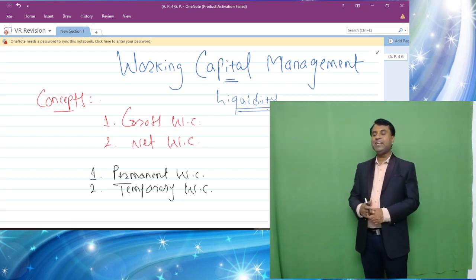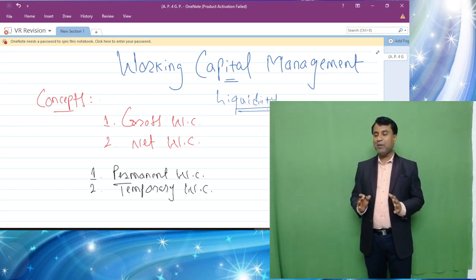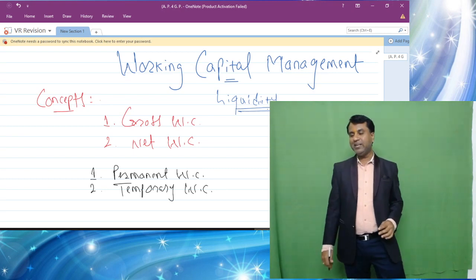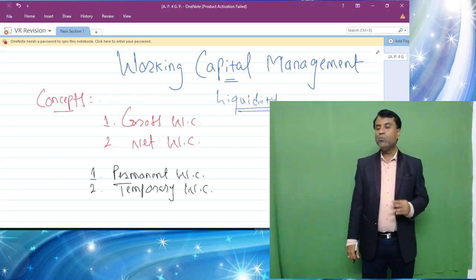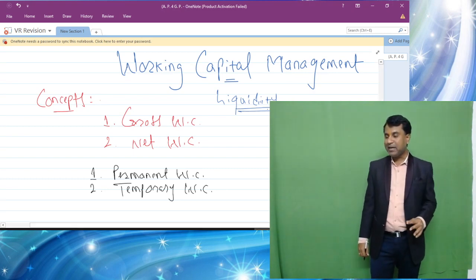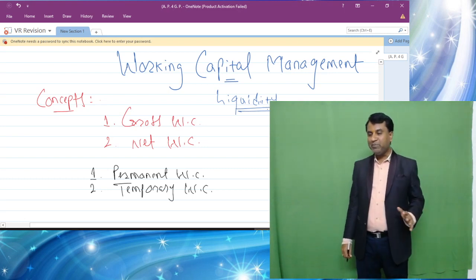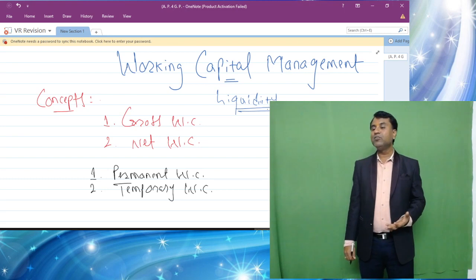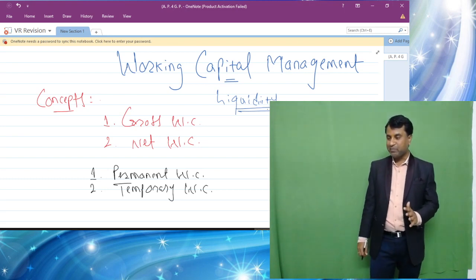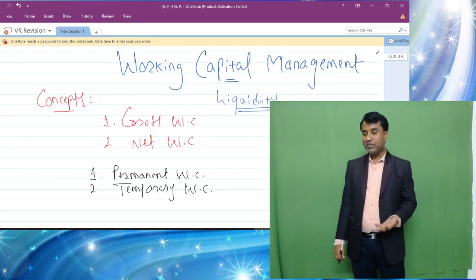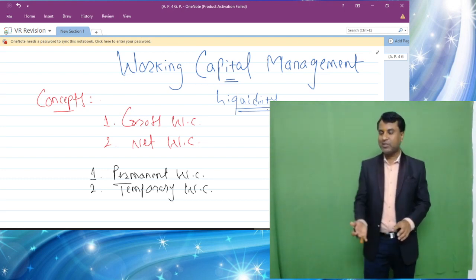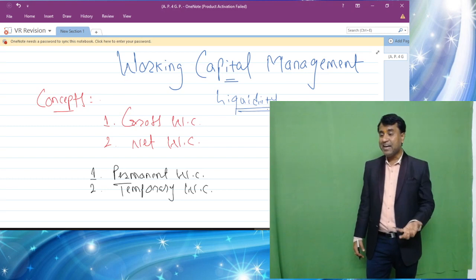Liquidity is the ability of the business to pay short-term liability. So unless and until working capital is properly managed, liquidity cannot be maintained by the business. It means that the business is not solvent in the short term. Solvent in the short term means what? The business is not able to pay all its short-term liability out of its short-term assets.